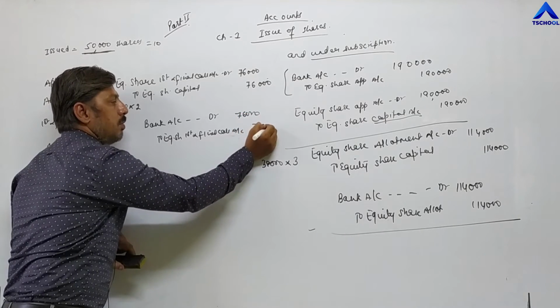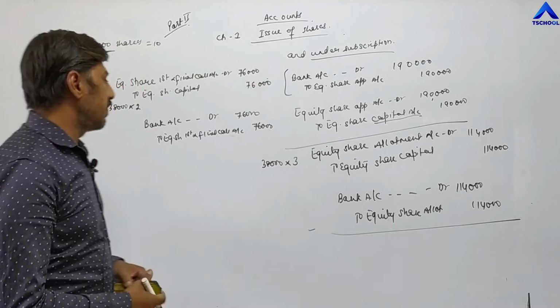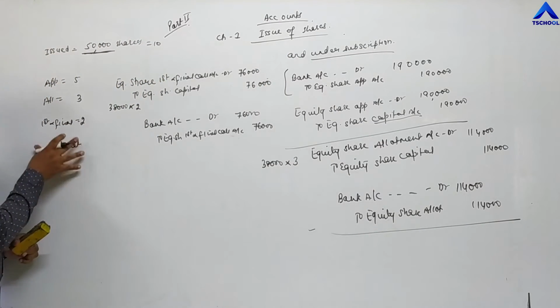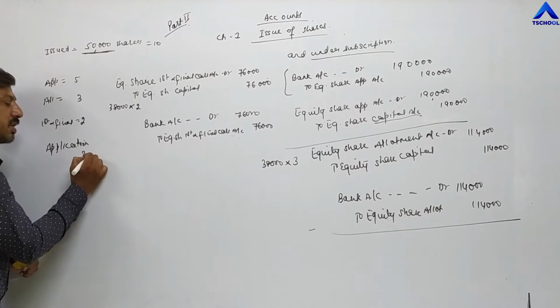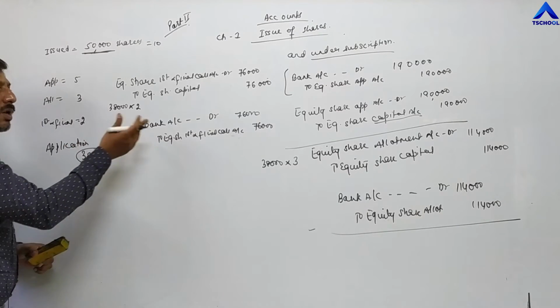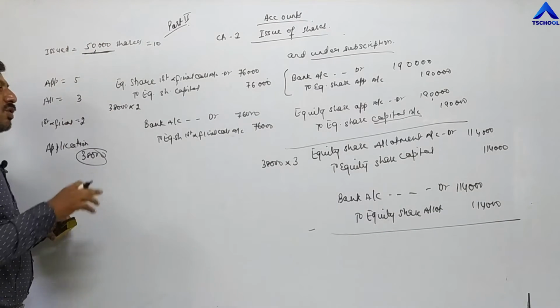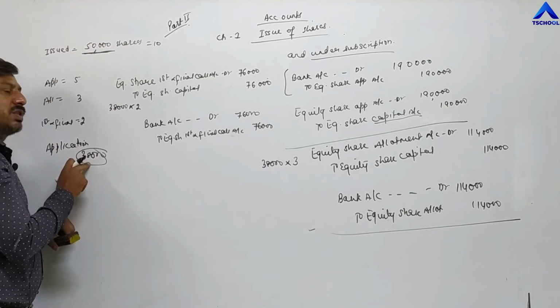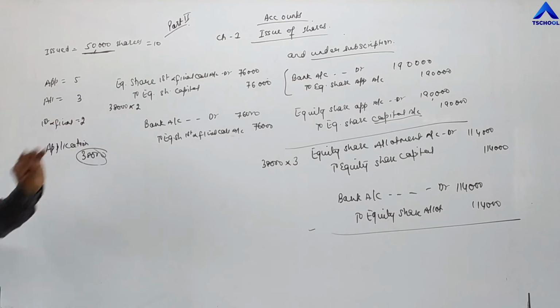So there is no problem in case of under subscription. Under subscription means whenever the company is receiving applications for less than the issued shares. It means in our example, the company is receiving applications for 38,000 shares. So all entries they have to pass according to 38,000, not according to 50,000, because they can allot only the 38,000 which they have received. In this way, you have to pass the entries. So there is no problem in case of under subscription.